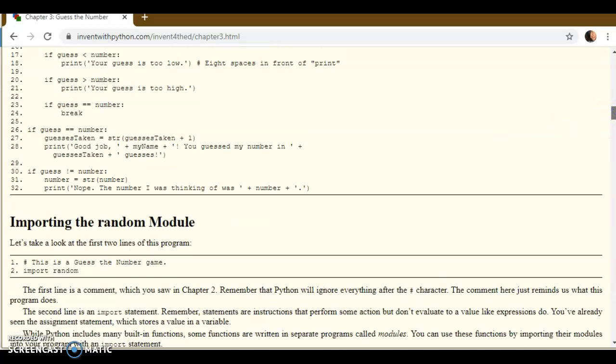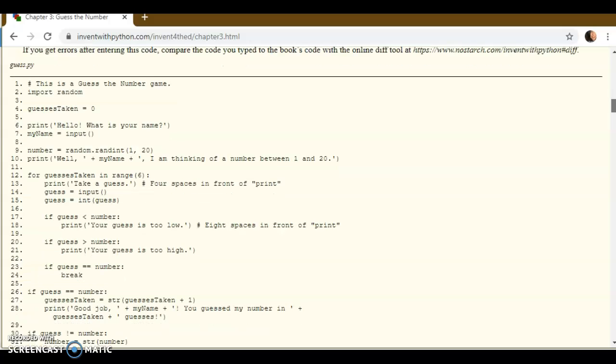There's all kinds of stuff that you can import into Python so that it does more things. And then the question is, why don't we just import everything? Because we don't want our programs to be huge, so we only import the stuff that we need when we need it. This program needs to use a random integer function, so it has to have an import random statement. On line 4, guessesTaken is a variable set to 0. Then it says print, hello, what is your name? That'll appear on the screen. My name will be set equal to whatever the result of that input is.